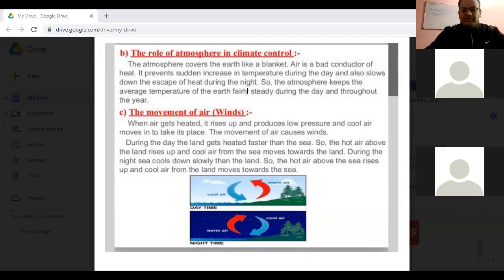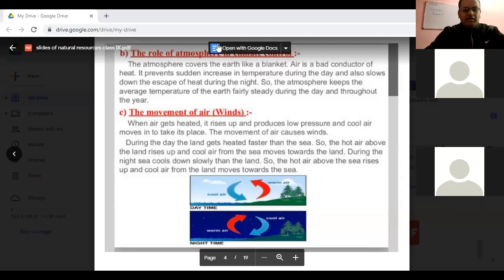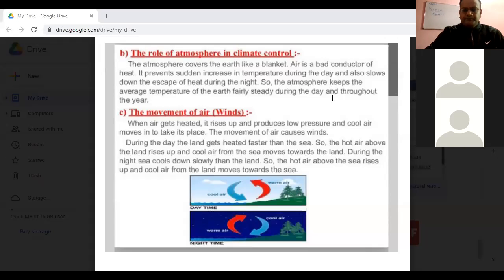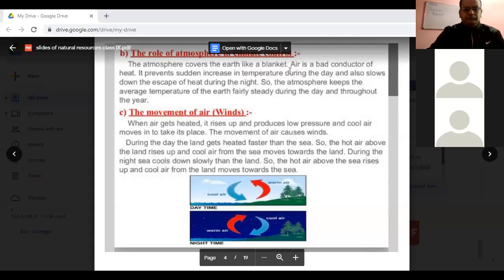Okay, Agrata, very good. Agrata raised her hand. Let me give the option to Agrata to unmute herself. Yes, Agrata, how does the atmosphere help in the climatic control? Okay, Agrata, once again I am giving you the option.